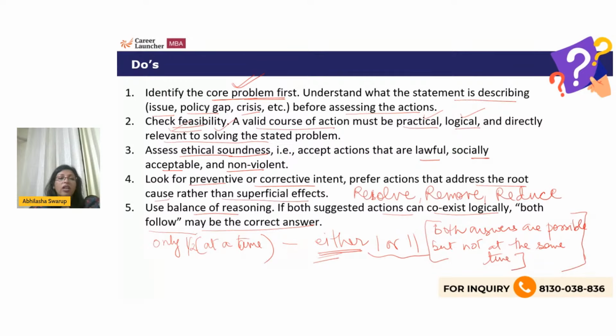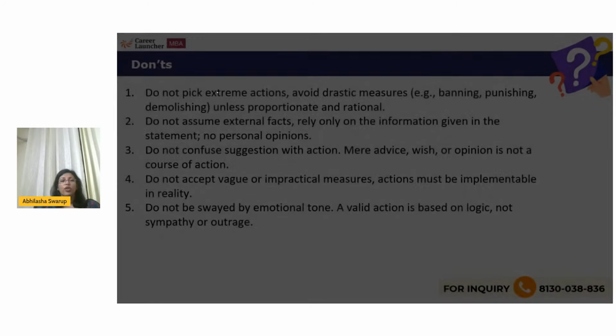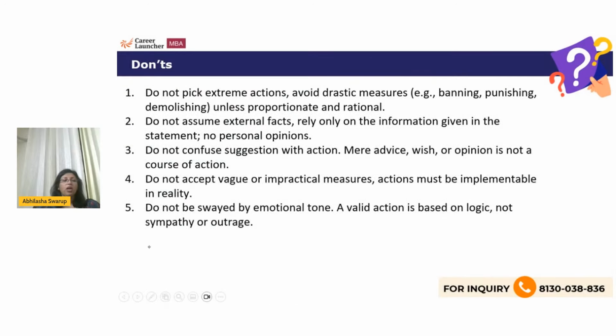Okay, all right. Now, what don't you do? Very quickly. Do not pick up extreme options. Avoid very drastic measures like banning, punishing, demolishing, unless the scope of the problem is like that. If somebody murders someone and it's been proven, then maybe you could do that. So extreme actions are not to be taken.